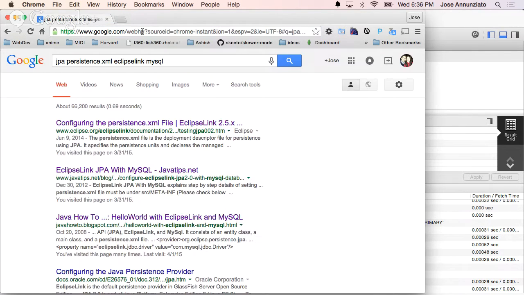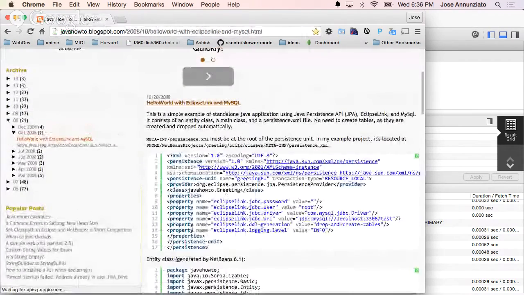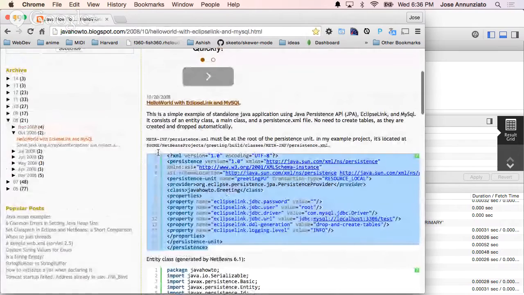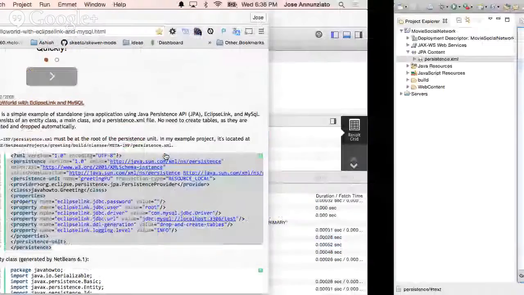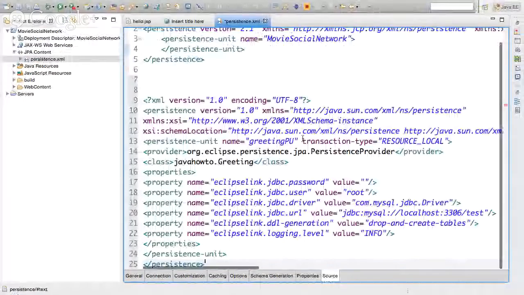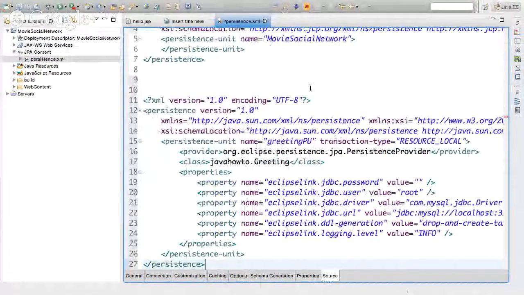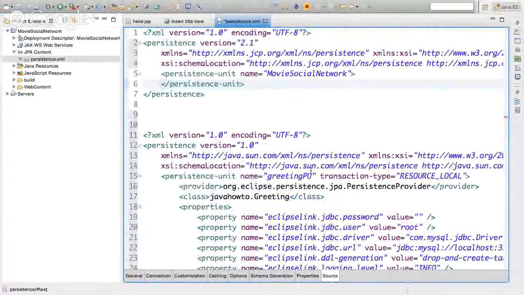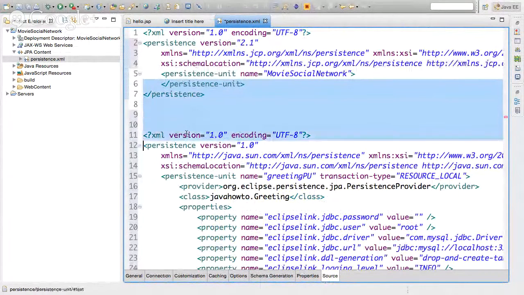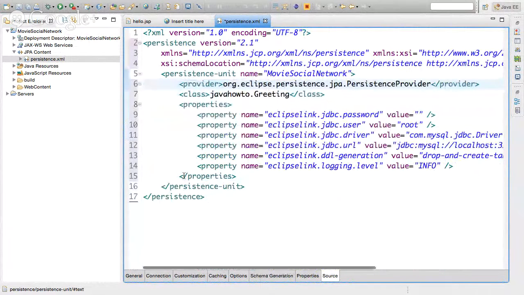So I'm going to go there, and I think this one is a good one over here. There it is. So I'm just going to copy this. I'll bring it over here and paste it down here. And I'm going to format the XML so it looks a little prettier. The only difference here is that this has been configured already, and this one has not. So I'm just going to remove this. I'm going to keep everything else all the way up to here, so that now we have the provider and the persistence units. I'll remove that. There we go.